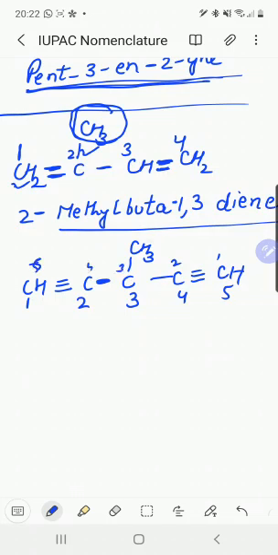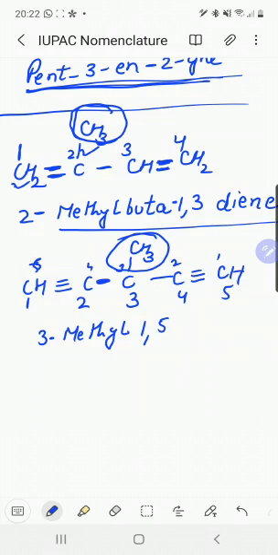So here is a substituent at the third position. It will be written as a prefix, 3-methyl. Now at 1 and 5, here is a 3-methyl. We have 3-methyl pentane derivative, 1,5-diyne.